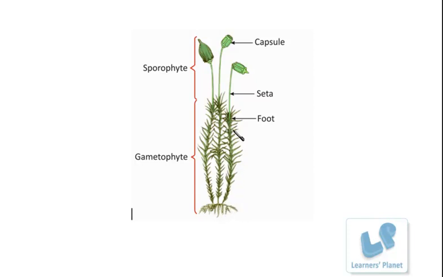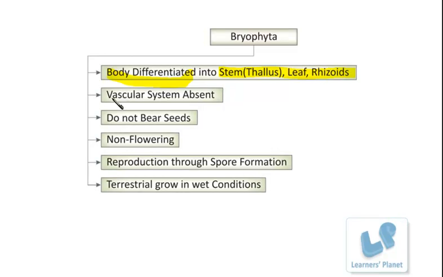Then the body is basically what? It is thallus-like. The stem is not very well developed, but it is present in the form of a thallus-like structure or stalk-like structure. And leaves, again, they are present, and they are not provided with the vascular system. They are not as developed as in the case of higher plants. Fine. Next point is that although these plants are having this differentiated body, and I'm saying that rhizoids are present instead of developed roots, and these leaves or stems are lacking the vascular system. There is no vascular system here. That means xylem and phloem are not developed at all in these plants.